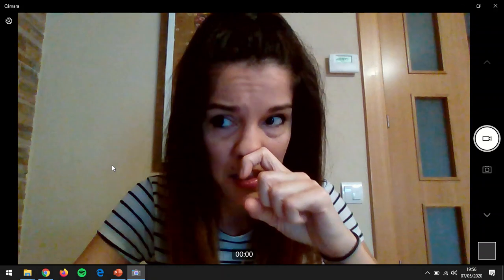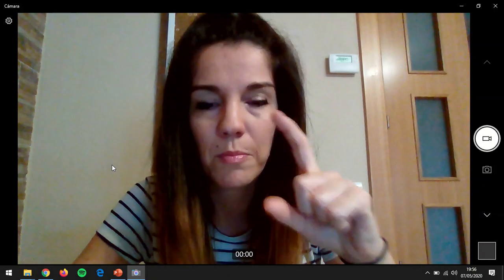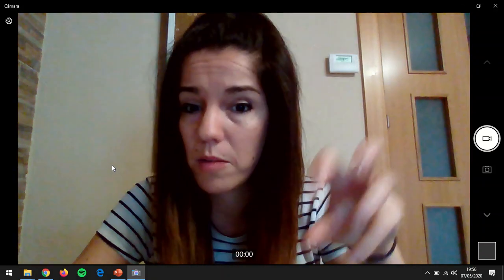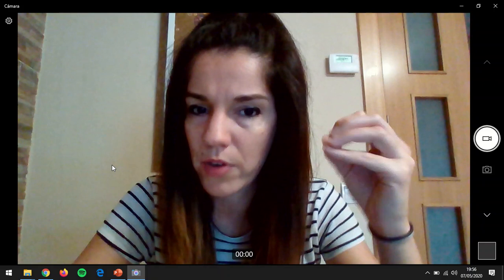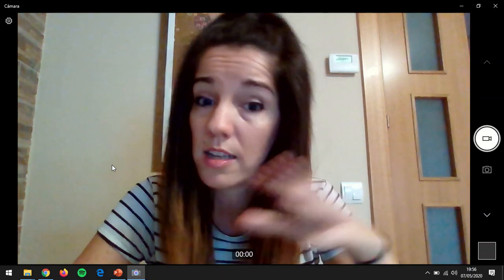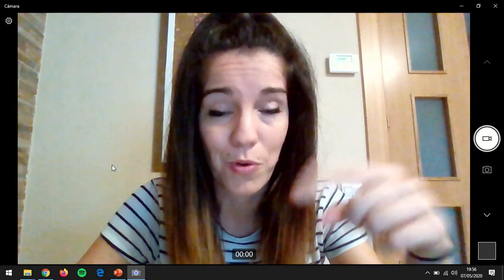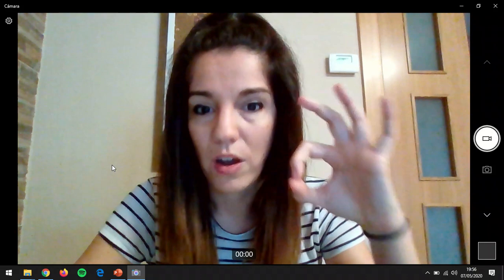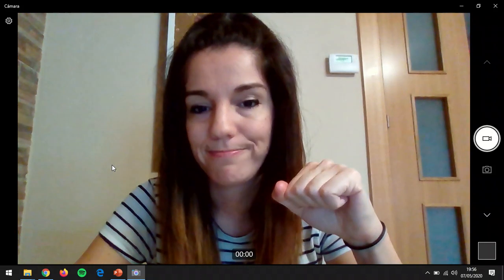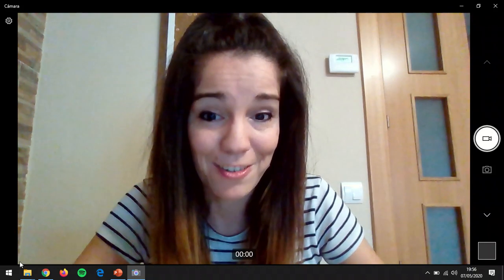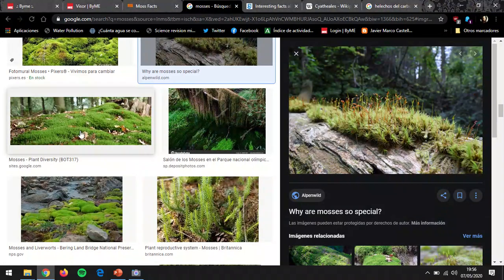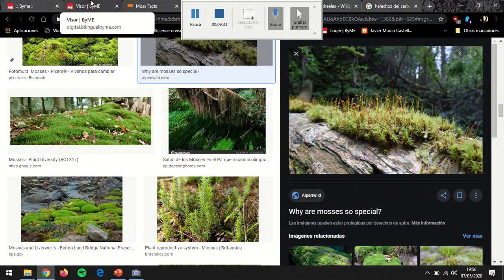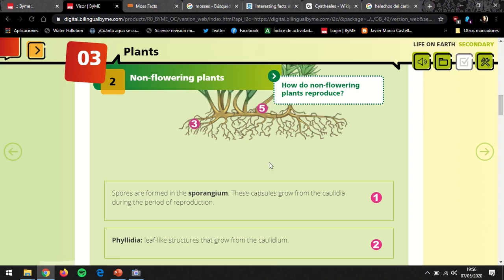And besides, they are very, very affected by pollution. So you can just find mosses in places which have very clean air. Exactly the same as lichens, if you remember when we studied the previous lesson. So they are a good indicator of the good health of that environment. Good? Easy, right? So yeah, the tiniest and oldest plants on Earth. The rest of the plants probably come from them.